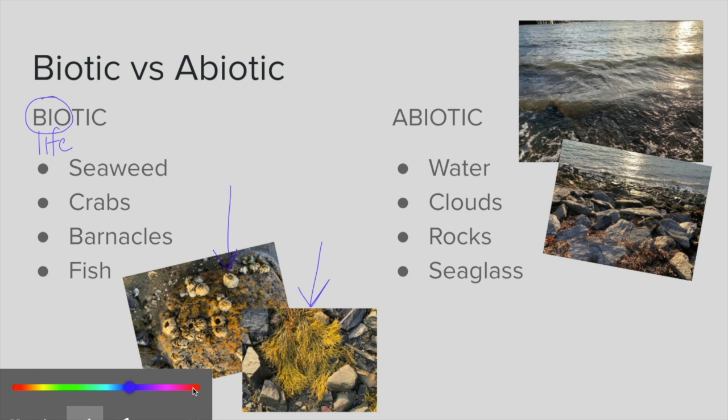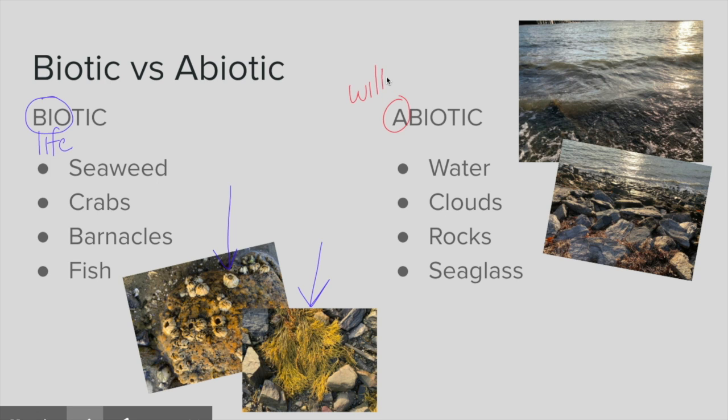So abiotic is quite the opposite. A meaning without. And again, bio is referring to life. So it literally means without life. So abiotic factors are non-living. So in a marine ecosystem, the water could be an abiotic factor. These rocks could be abiotic factors. If you see clouds, those could be abiotic factors as well. So that's ecosystems and biotic and abiotic factors within.